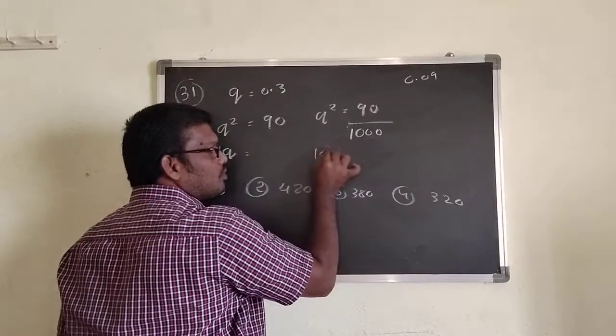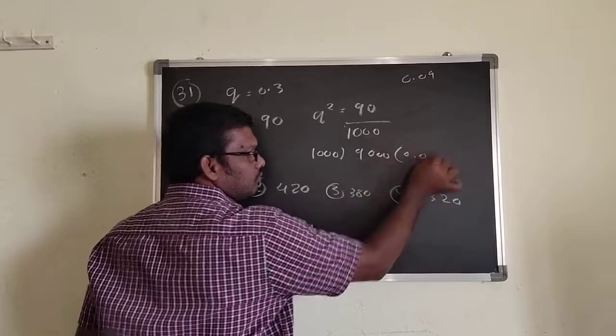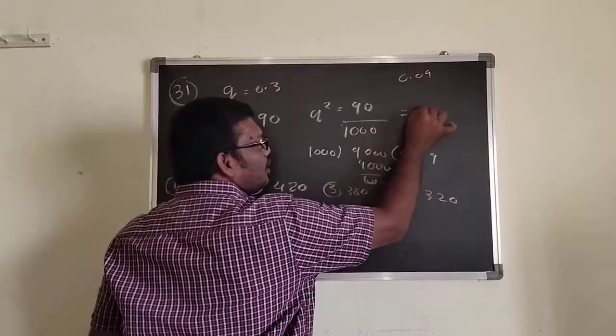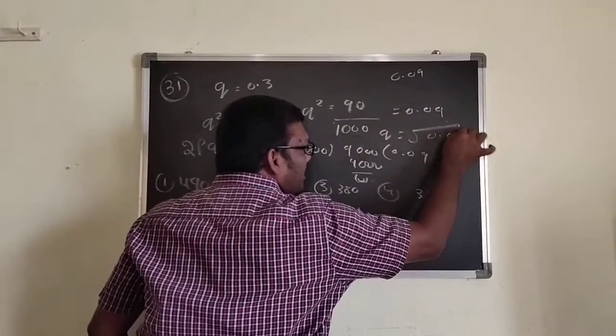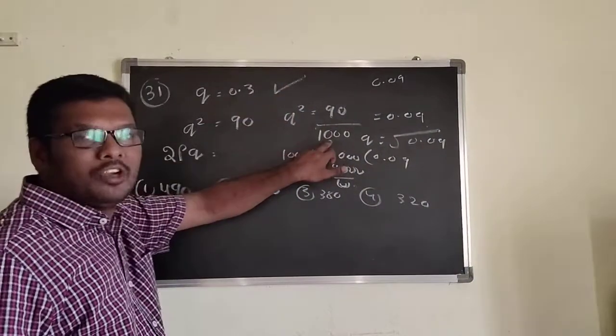That's why 90 by 1000, that is 0.09. That's why q square equal to 0.09. q equal to root of 0.09. You can get 0.3. That's why now I know the number of individuals.